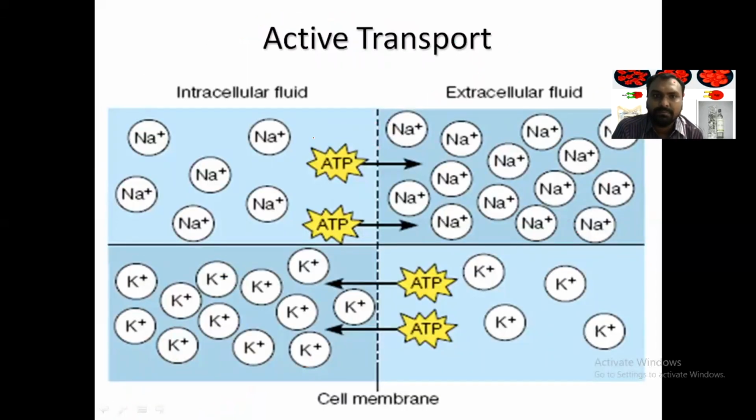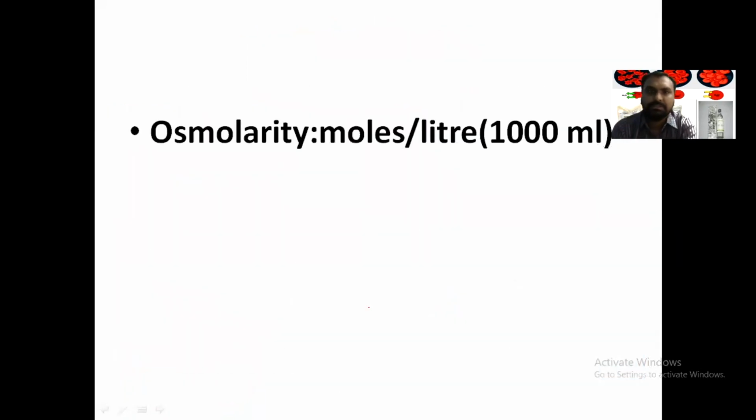Now, sodium moves from lower concentration to higher concentration with the help of ATP, while potassium moves from low to higher as well. We have already seen that in active transport. This is the basic thing you have to remember.